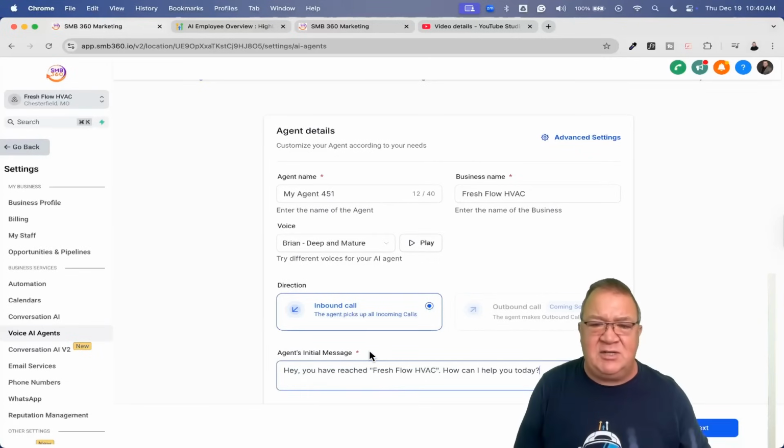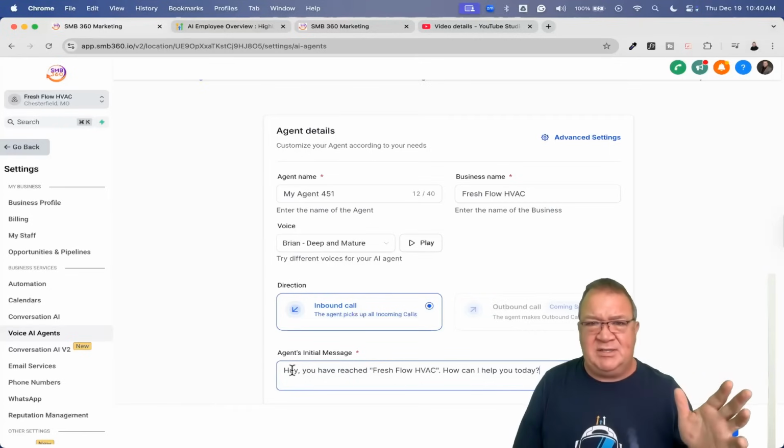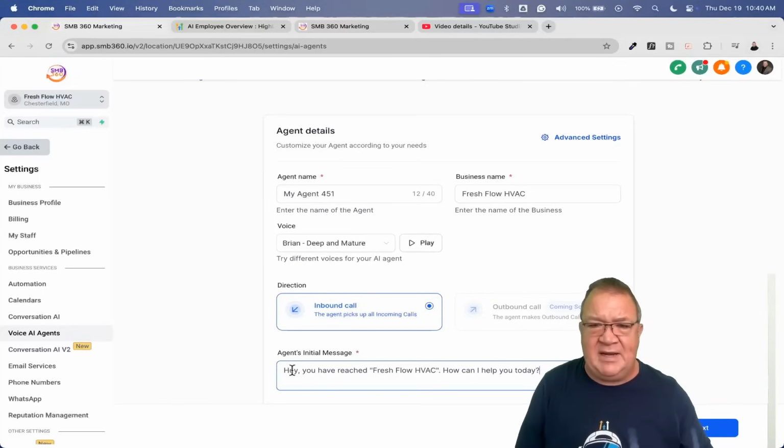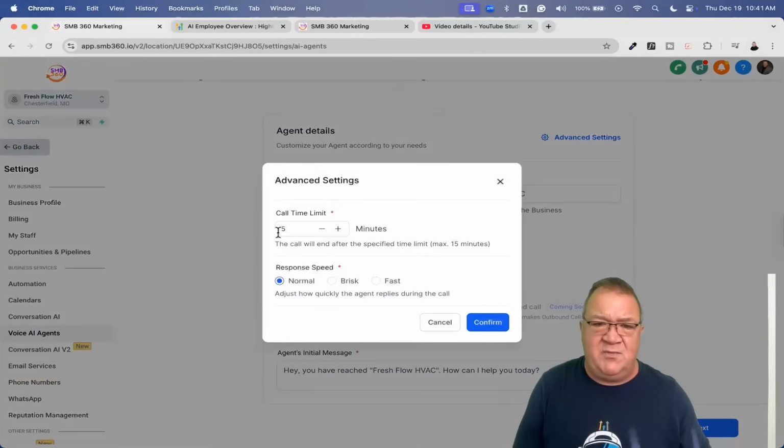But here, initial message just means you can literally type anything you want. This is very similar to the missed call text back. So if you've ever worked with that and you want to put in just the default text message, this is what they're going to say. How do you want the AI receptionist to answer the phone? That's it. You're going to put that in here. Once you do that, you're going to sit back and click next. But before we do that, I want to go over this little advanced settings right here. If we click on this, we do have the ability to limit the time on a phone call.